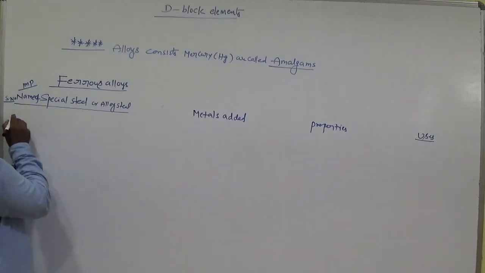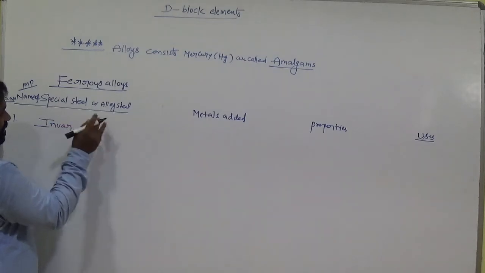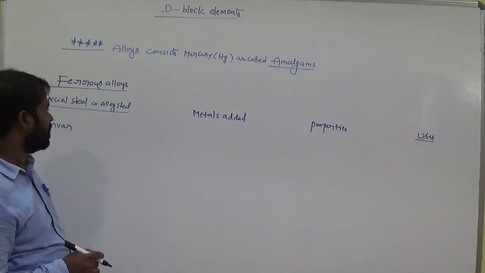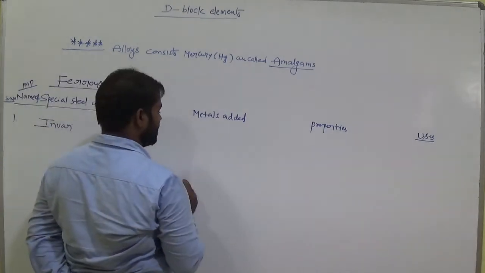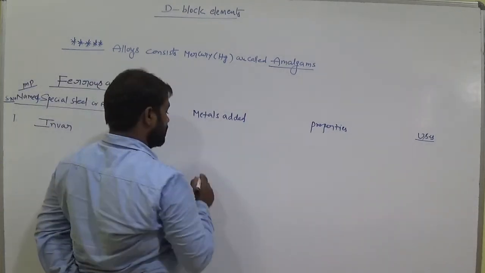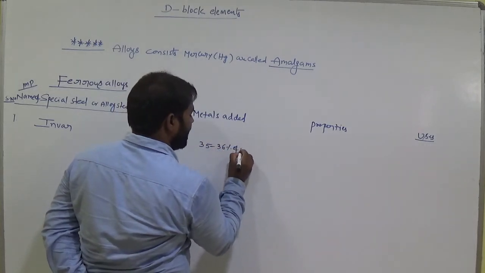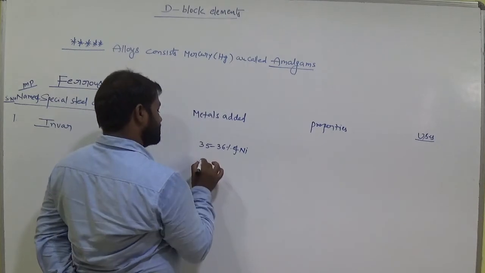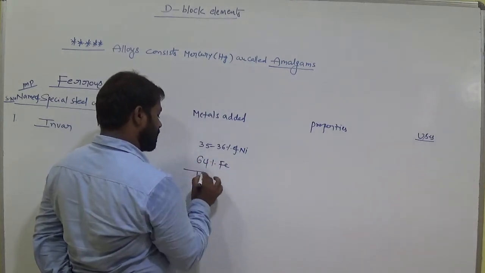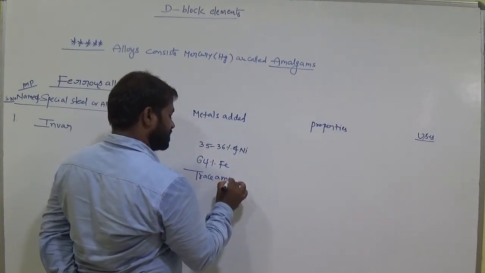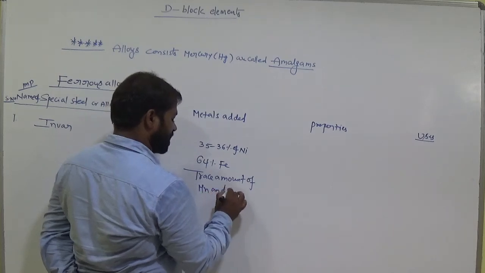Serial number 1, Invar steel. This is one type of alloy steel. What type of metals does Invar steel consist of? It consists of 35 to 36% of nickel and 64% iron, and a trace amount of manganese and also carbon.